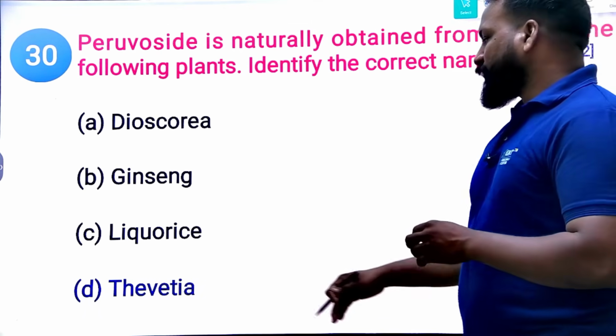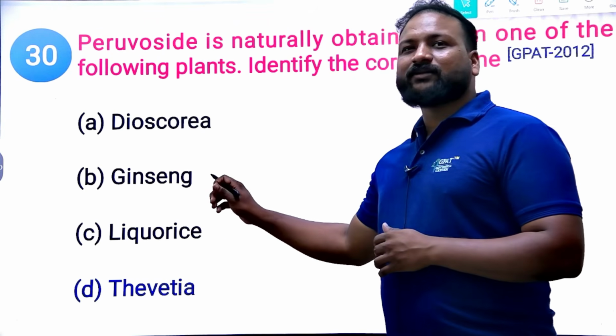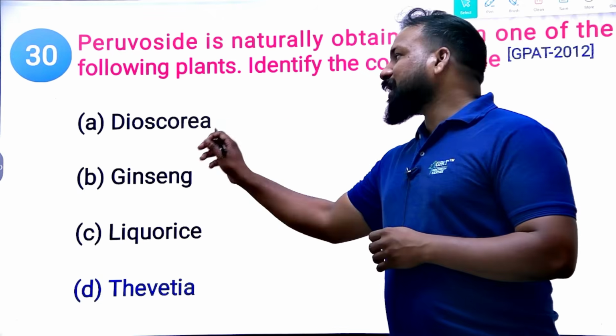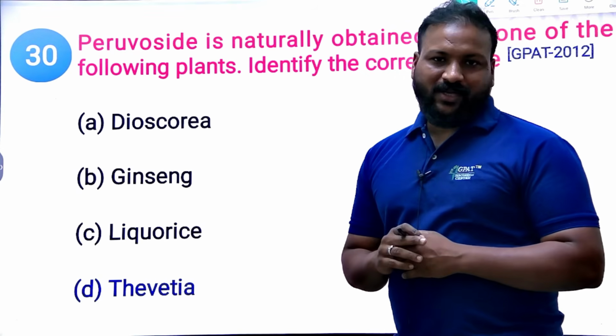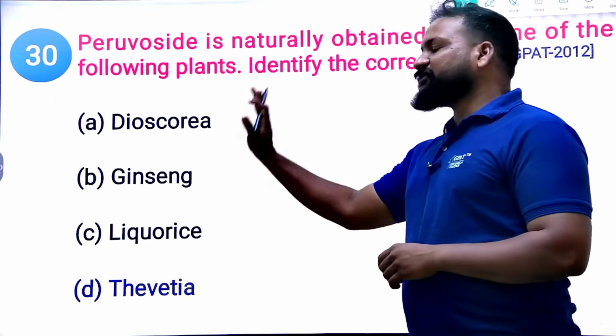From licorice, we are going to get glycyrrhizic acid. From ginseng, we are going to get the panaxosides and ginsenosides. From Dioscorea, we are going to get diosgenin. Clear? But periwoside is obtained from the Thevetia.